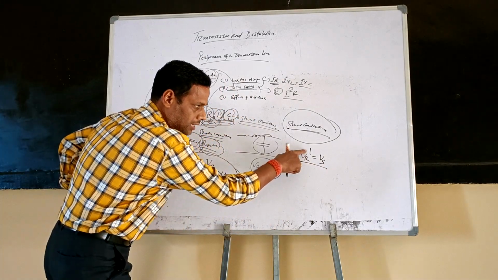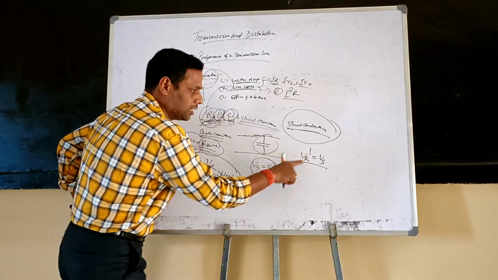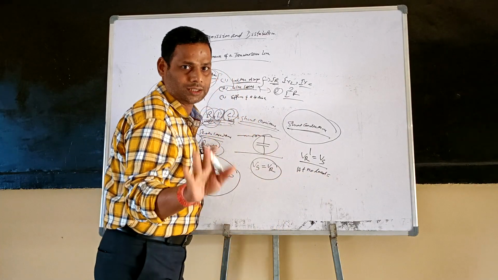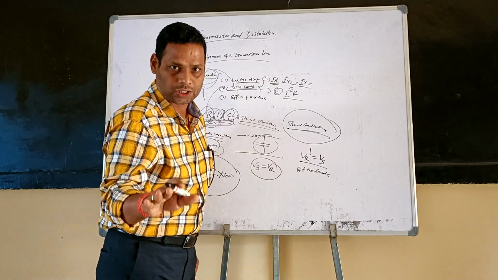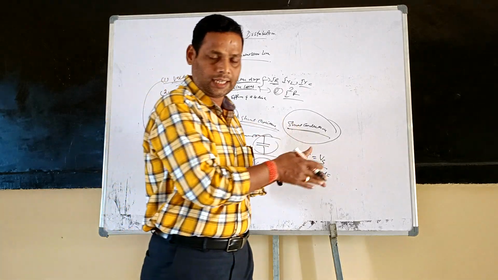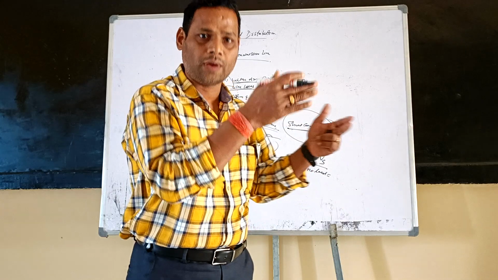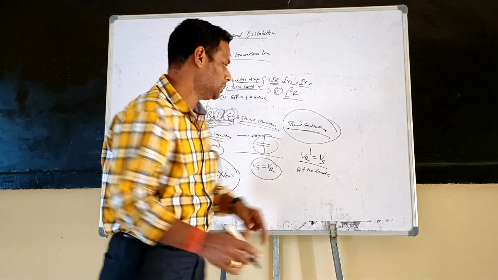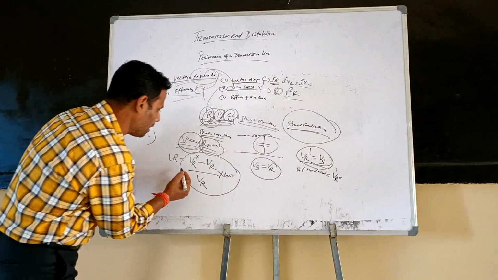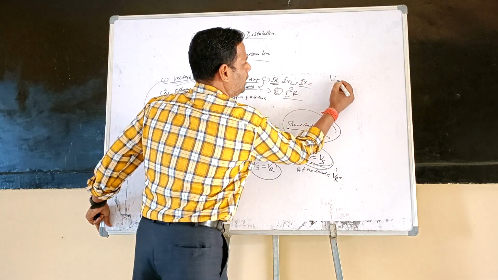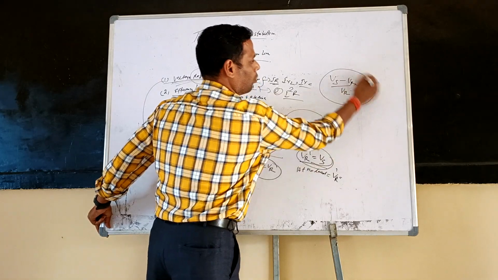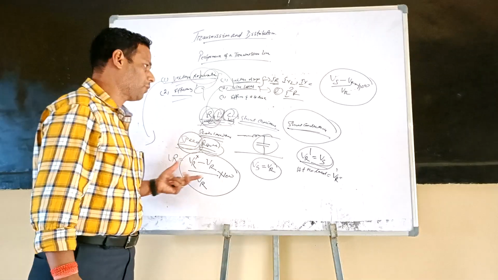That means VR dash is the receiving voltage at no load condition, and at no load condition there are no losses in the system. Since there are no losses, there is no drop in the system. That means whatever amount of voltage you send at the sending end, the same amount of voltage you receive at the receiving end. That means VR equals VS. So the formula for voltage regulation can finally be written as (VS minus VR) by VR into 100, which is known as the voltage regulation. This is the concept of the voltage regulation.